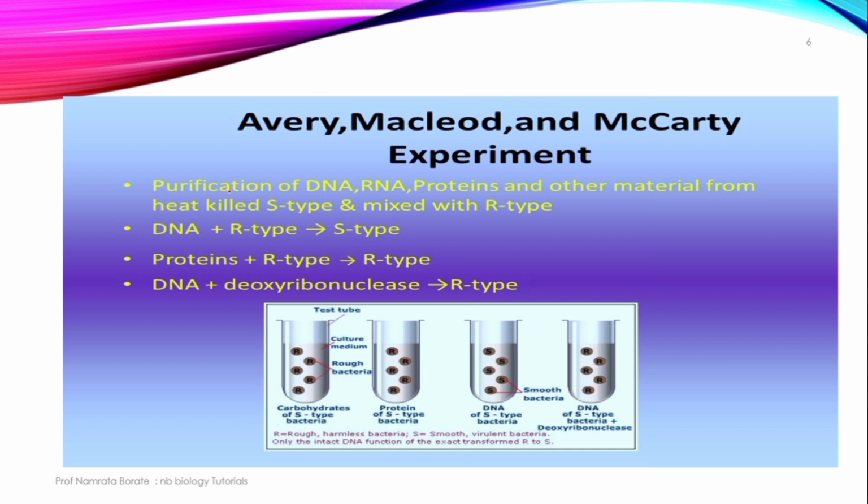That is, Avery, MacLeod and McCarty did the purification of DNA, RNA and protein and other material from the heat-killed S type and mixed it with the R type. मग S type आणि R type काय यूज केले त्या Avery, MacLeod आणि McCarty ने की हे जे S आणि R type आहे हे बॅक्टेरियाचे स्ट्रेन आहे. That is Diplococcus pneumoniae. ओके, the S strain is virulent. हा व्हायरुलंट आहे की याच्यामुळे डिसीज होता आणि रफ स्ट्रेन हा नॉन व्हायरुलंट आहे की ज्याच्यामुळे डिसीज होत नाही.